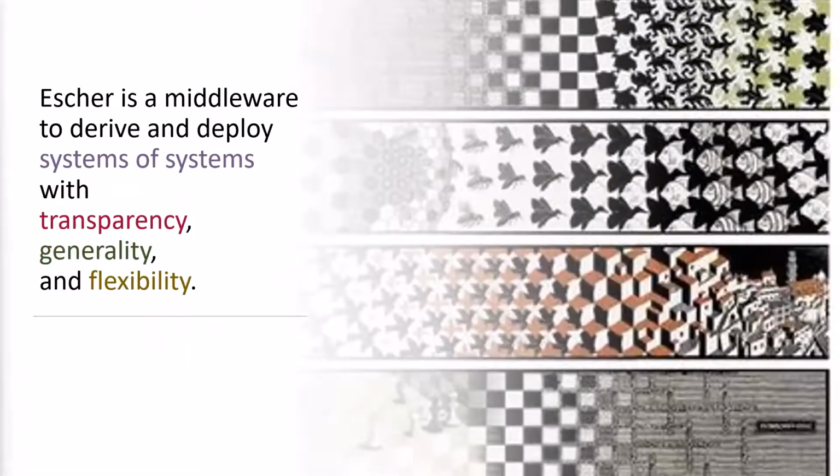To summarize, Escher is a middleware that can be used to build and deploy distributed systems of distributed systems with transparency, generality, and flexibility.